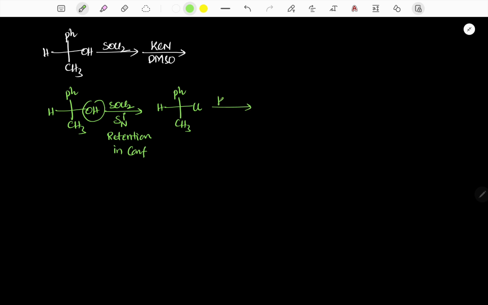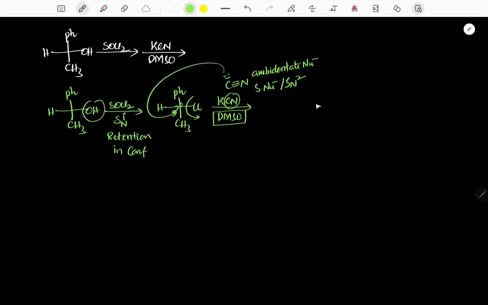Now it is treated with KCN in a polar aprotic solvent, dimethyl sulfoxide, and CN minus is an ambidentate nucleophile, and it is a strong nucleophile. Since it is secondary, we follow the SN2 reaction. Therefore CN minus attacks from the backside with respect to the leaving group. Therefore the corresponding product has the cyanide group with inversion.